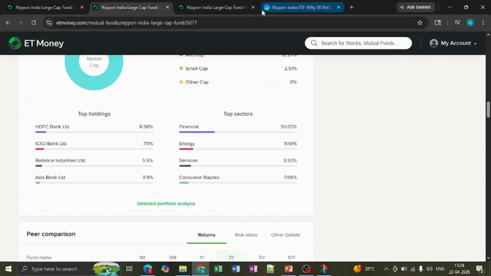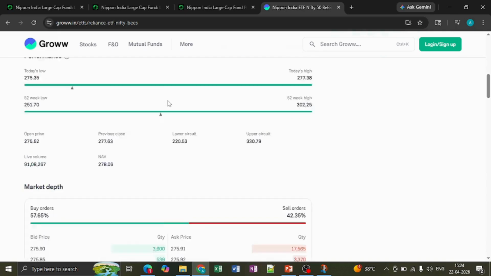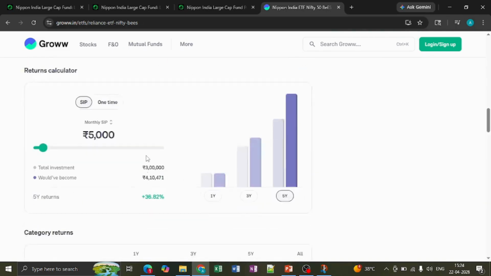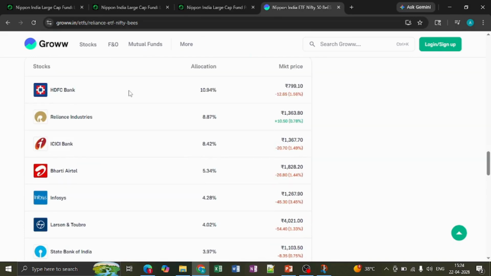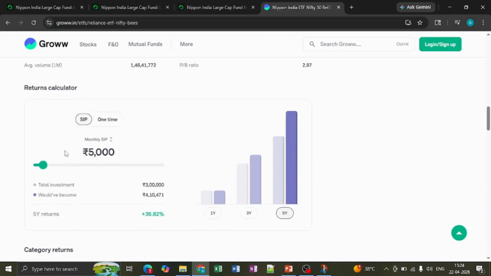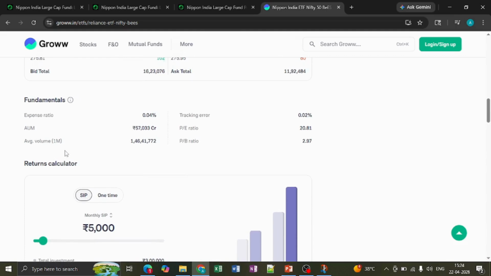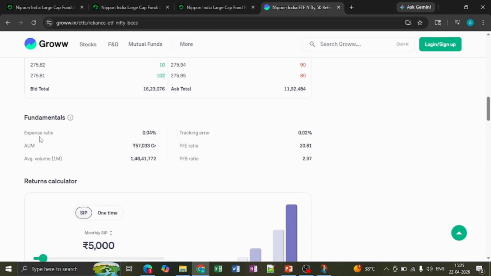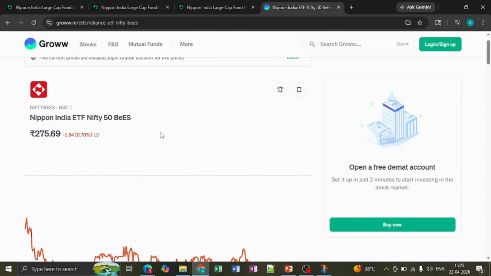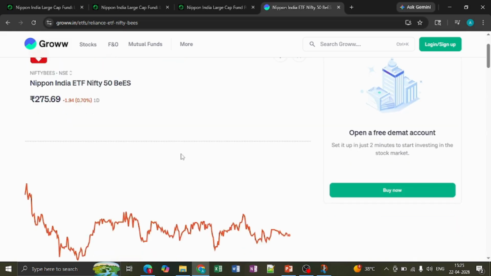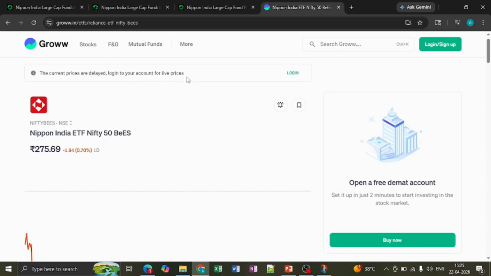And the Nifty BeES, which has 0.04% expense ratio, will also have almost the same. HDFC Bank is the highest one, then Reliance Industries, then ICICI Bank. Allocation-wise it will be almost the same, and you will also be paying a lesser expense ratio in this fund. Keeping that in mind, I feel Nifty 50 BeES is the best selection, and I prefer this one in the large cap category.